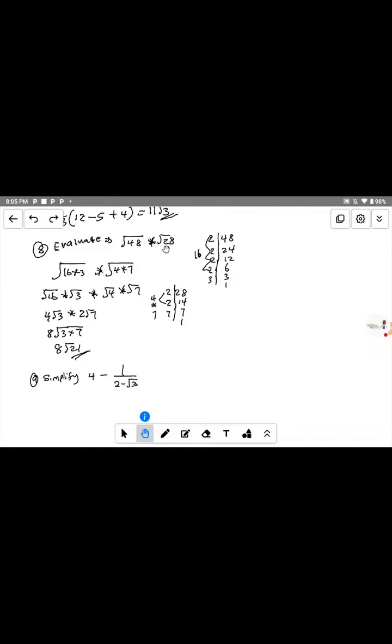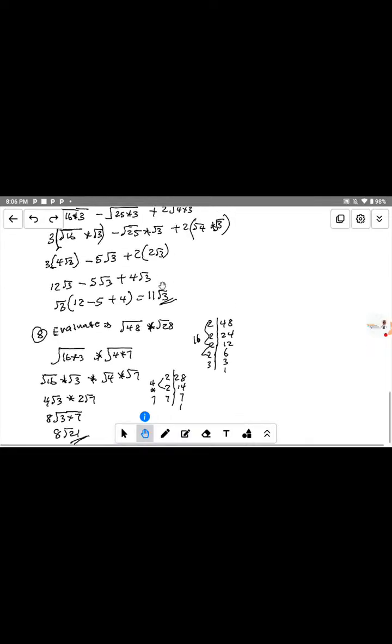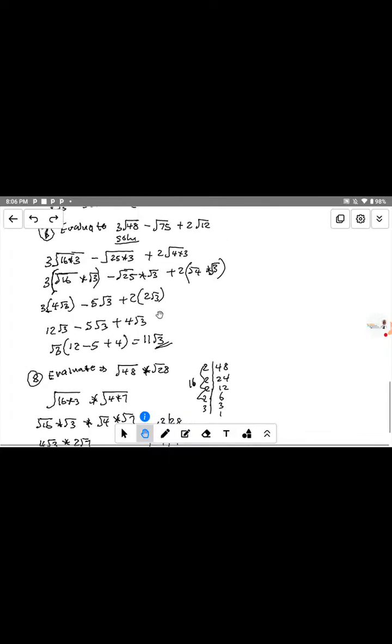Likewise, this part, 28, is the same. That is what I did here. The one we did in number 7 was addition, and the other is this addition. We look at the number that is common to both sides, but in multiplication it is different.